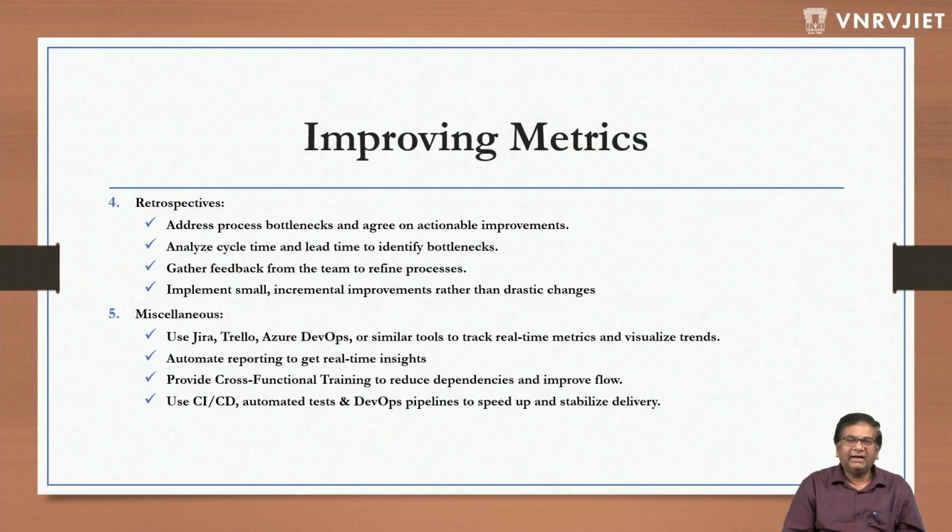That's what it is. Analyze cycle time and lead time to identify issues, but I'll talk about that a little later. Gather feedback from the team to refine the process. Ask the team, how do we refine? Is there anything that is bothering them consistently? Remove those things. Don't cause unnecessary problems to the team members.